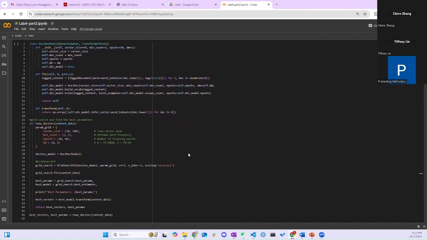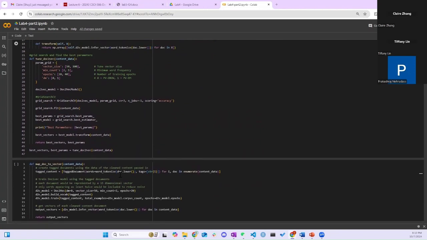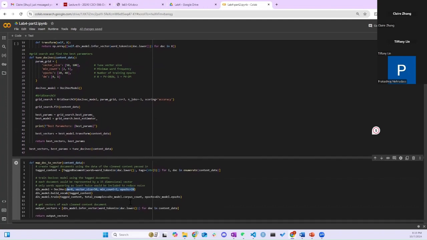And we found that the best parameter for DM is DM equals 0, which means that the distributed bag of words variant of doc2vec fits our documents more, which are under the subreddit of Ask Politics. The distributed bag of words variant is faster to train, and it treats the document as a collection of words instead of taking into account the order of the words.